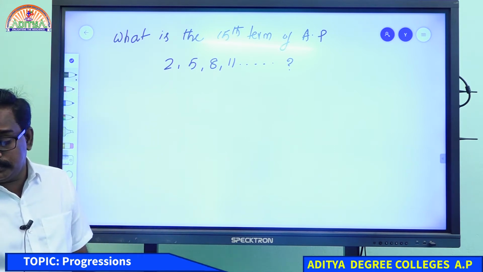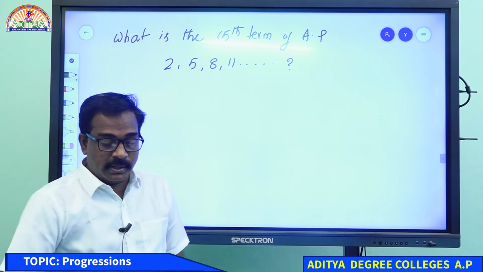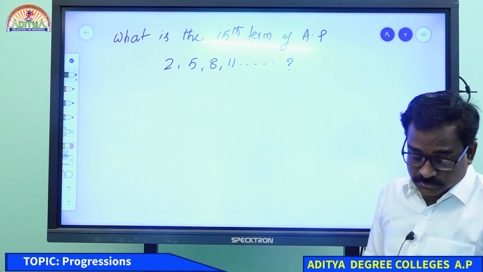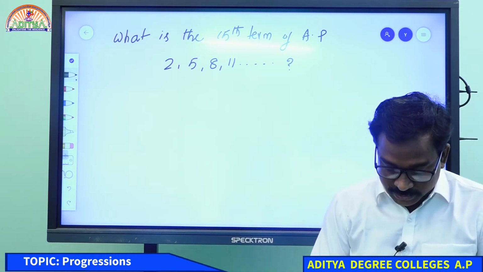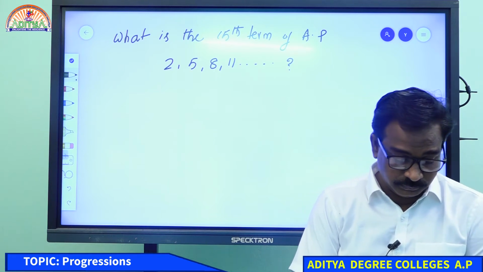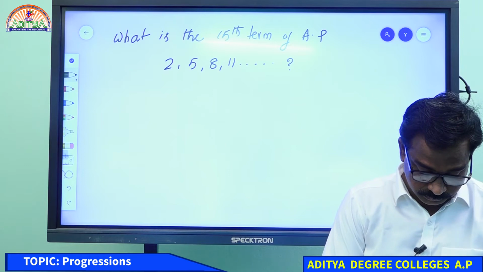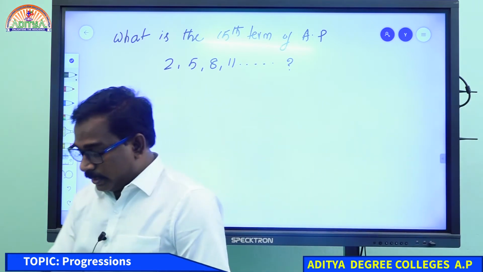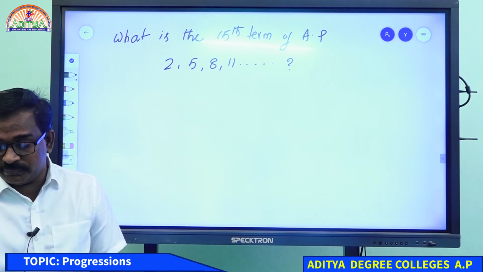What is the 15th term? Right, everybody has written 44, very good.